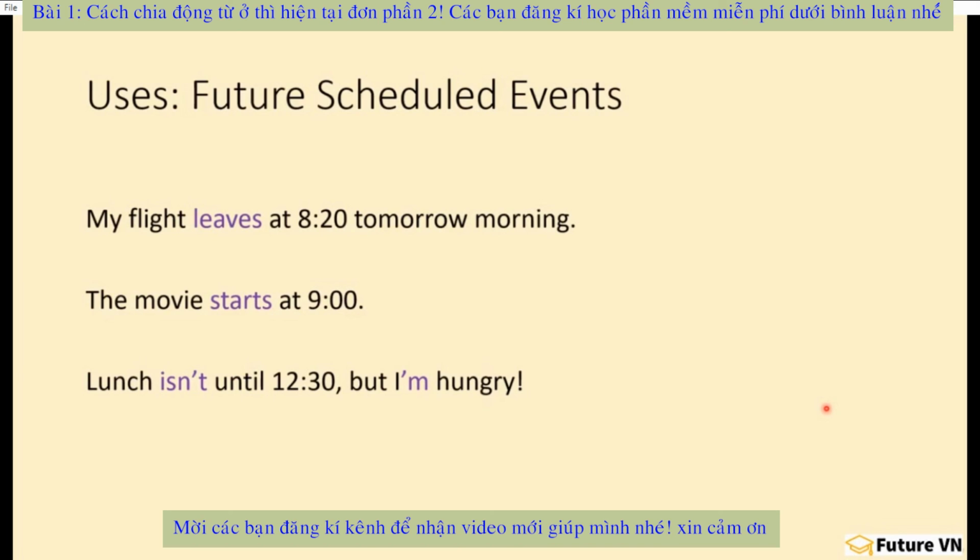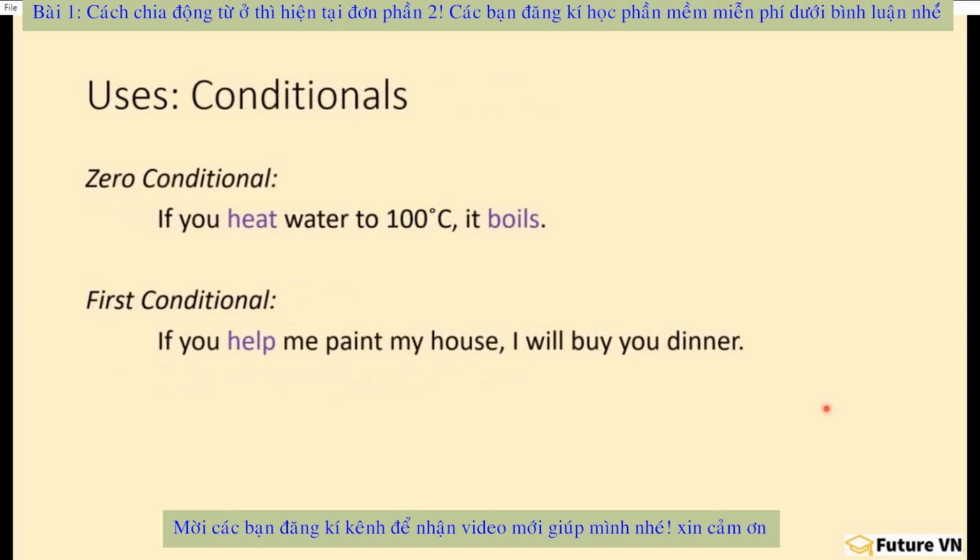Another use for present simple tense is for conditionals. We are going to learn conditionals at the end of this course, in the last section. To give you a preview, though, for zero conditional, if you say, if you heat water to 100 degrees, it boils.